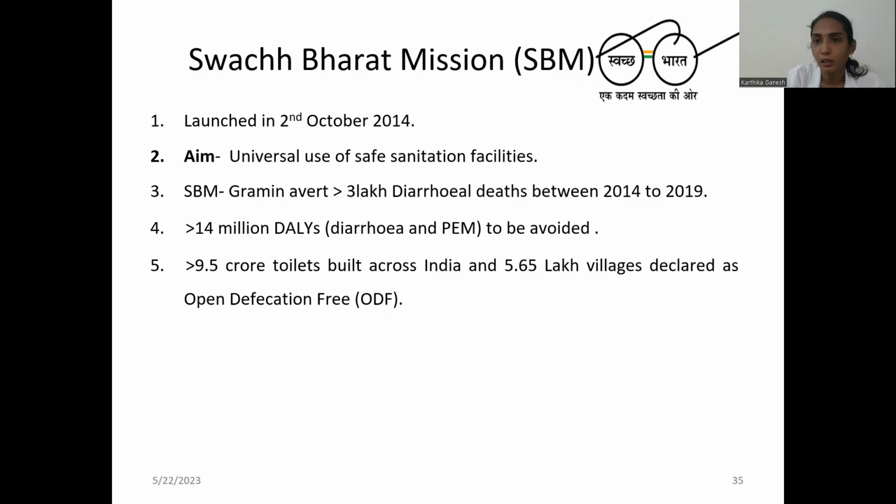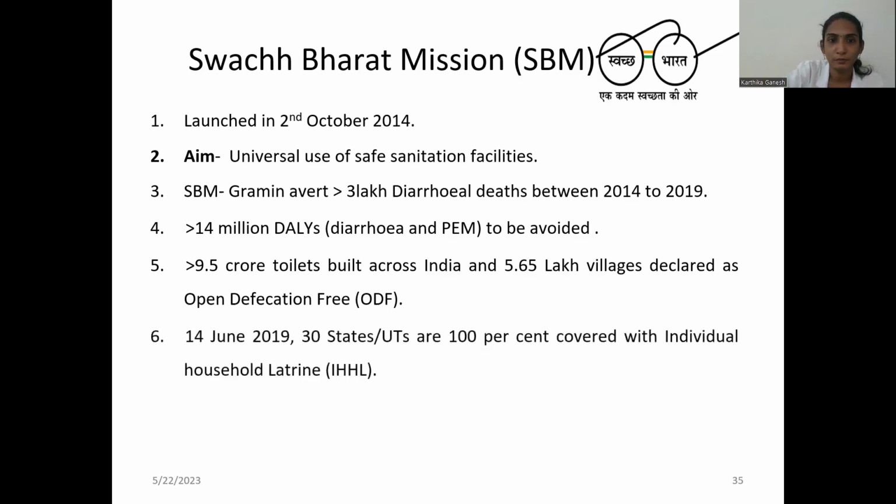So before October 2014, that is before the launch of Swachh Bharat Mission, the estimated number of cases was 199 million cases of diarrhea. Okay, so it has been gradually reducing and will gradually reduce. So on 14th June 2019, 30 states or union territories are 100% covered with individual household electrification.